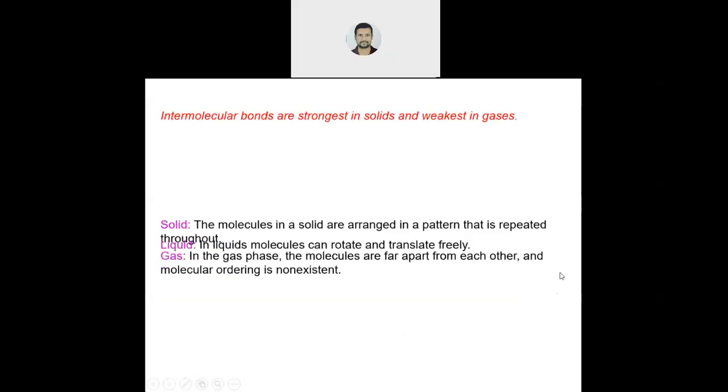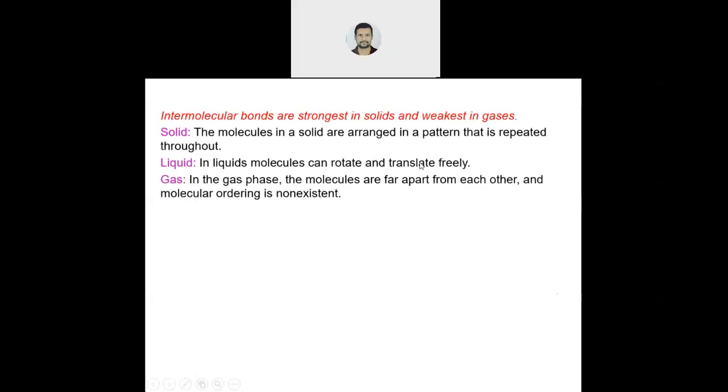Now, intermolecular bonds are strong in solid and weak in gas. Why? You have seen the figure: in solid, they are properly arranged and closely packed. So intermolecular bonds are strong in the case of solid, but they are weak in gas because the molecules are at a distance apart and are not properly arranged. They are loose.